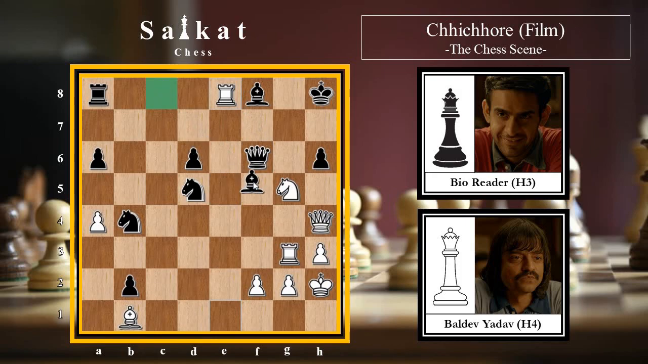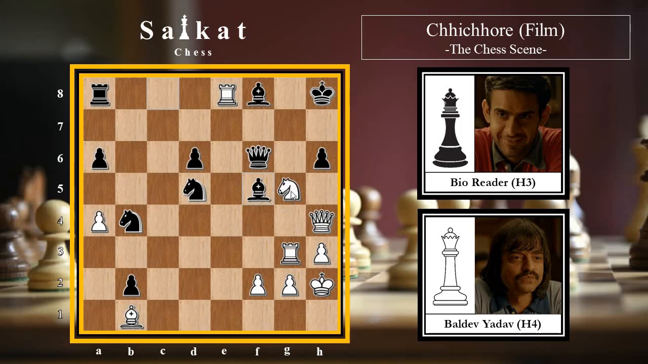Now black plays bishop f5 to attack the b1 bishop, along with a discovered attack on the e8 rook. And here white has a beautiful mating pattern. If you want to try it by yourself, you can just pause this video right now and try to find the best move for white here.